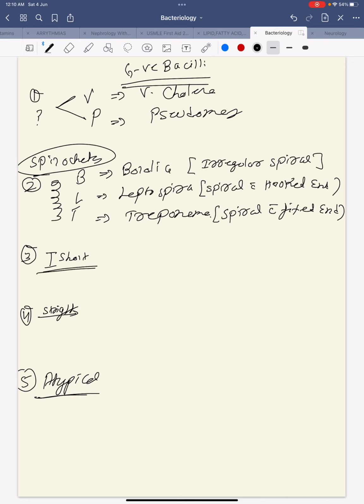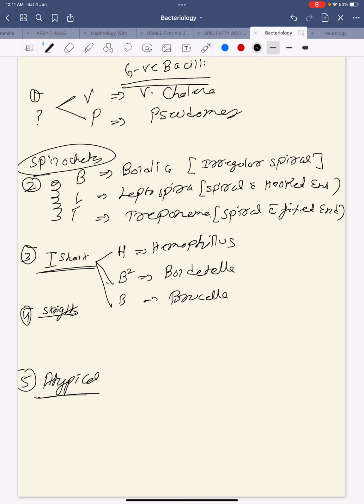While the shorts, I told you, they are short by birth, so heights are short by birth. Two B's are there, and one more B, and H for Haemophilus. First B is Bordetella and Brucella. Okay, just for remembering: Haemophilus causes meningitis, Bordetella causes pertussis, Brucella causes pyrexia of unknown origin.